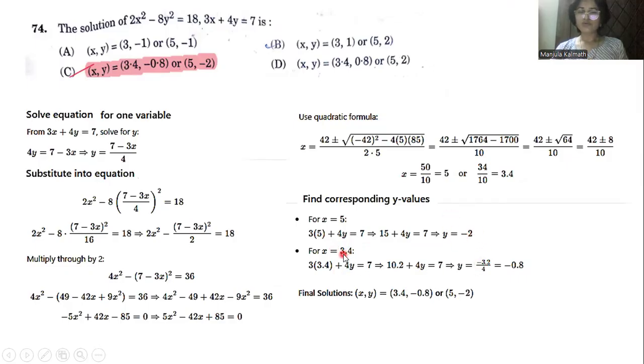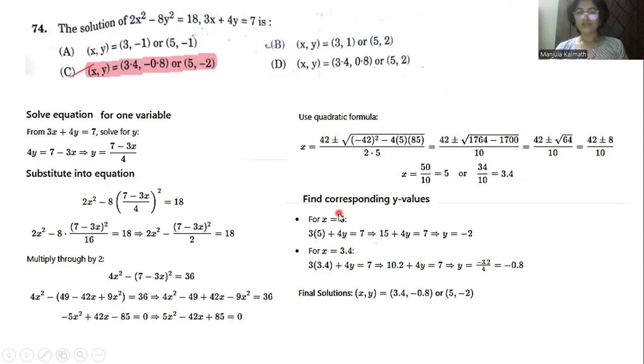Then for x = 3.4, substituting, we get y = -3.2 divided by 4, that is -0.8. So the y value is either -2 or -0.8.